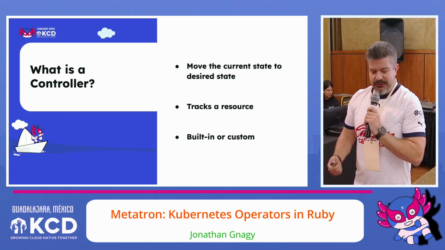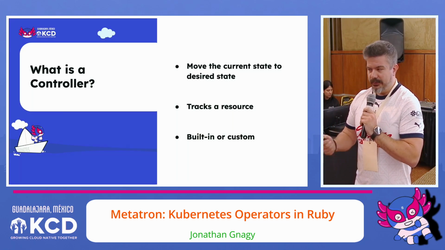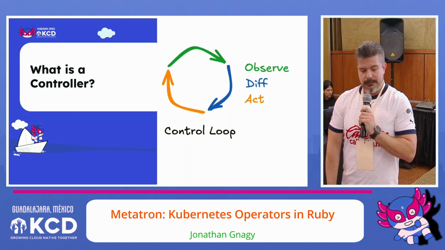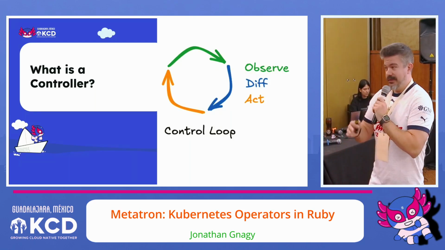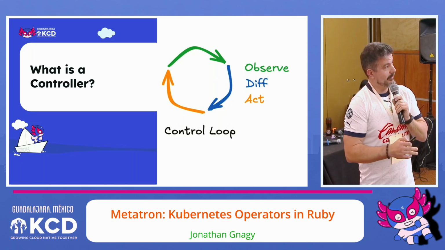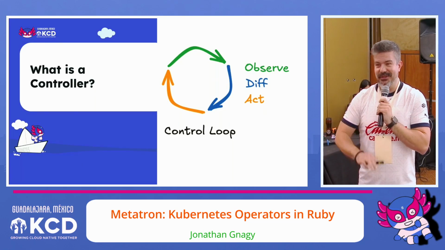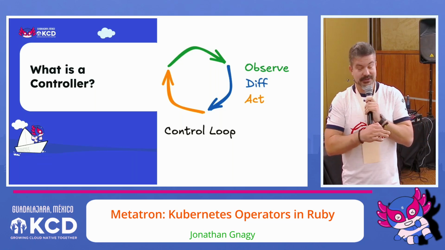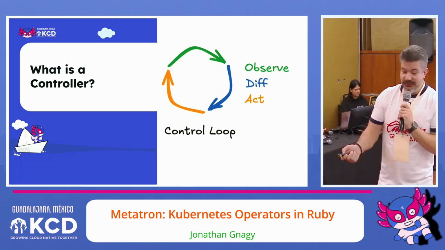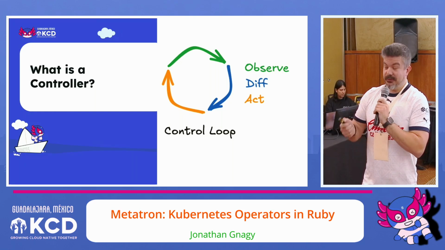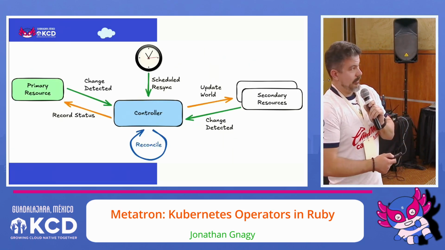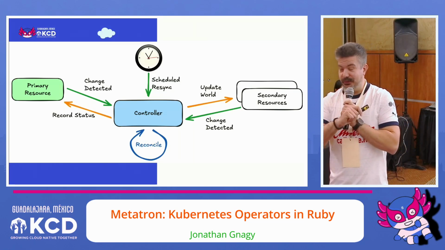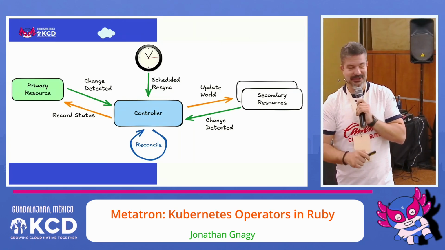So I really want to dig into what I meant by that control loop, though. Here's a nice diagram of that control loop. Notice that there are different colors here for those different steps: observe, diff, and act. I have an extended version of this diagram. It's a lot, so bear with me. I'm going to walk you through it. Hopefully you caught the previous colors.